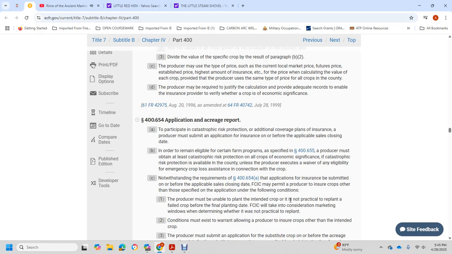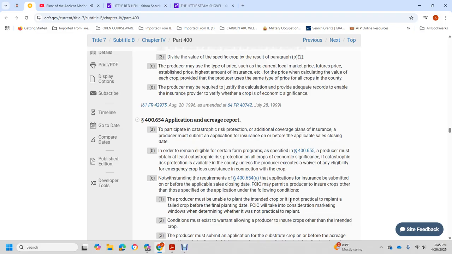406.54 Application and acreage report. With the procedure for participating in the catastrophic risk protection additional coverage plan of insurance, the producer must submit the application for insurance on or before the applicable sales closing date in order to remain eligible for certain farm programs specified in 465.5. The producer must obtain at least catastrophic risk protection on all crops of economic significance available within the county, and will lose eligibility for emergency crop loss assistance in connection with a crop that does not satisfy the requirements of 406.54(a), with the application for insurance submitted on or before the applicable sales closing date.